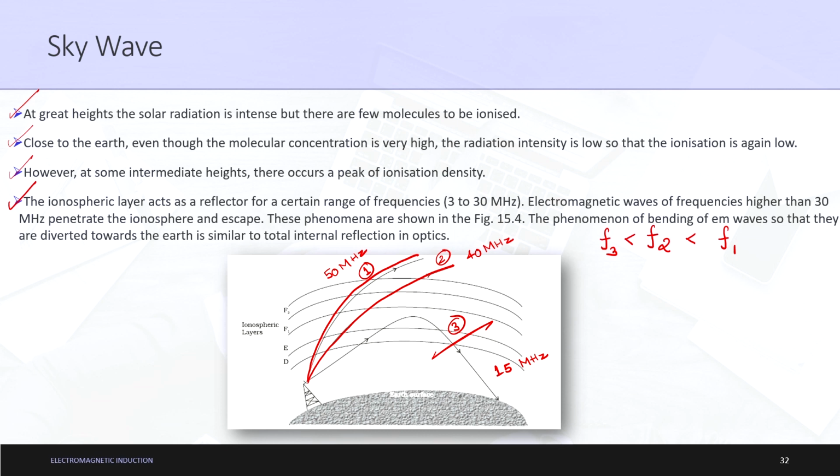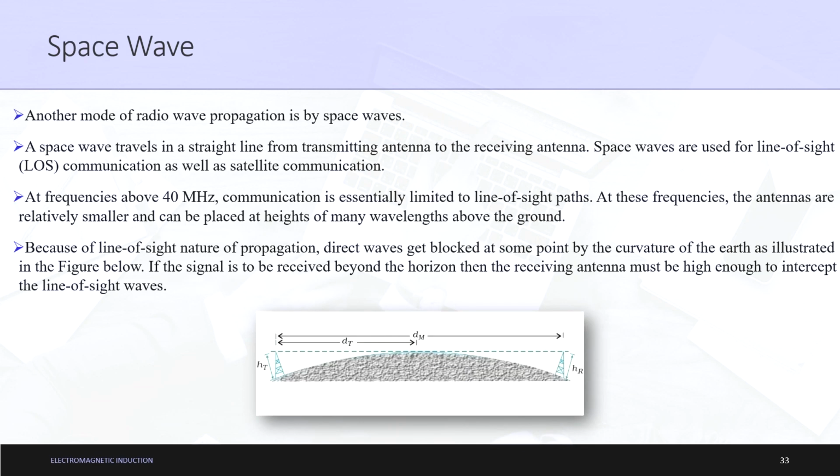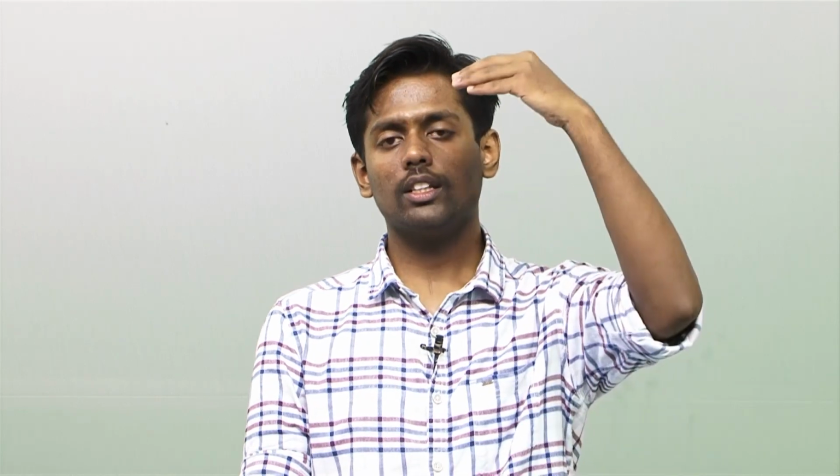Let us move on to space wave. So, what is space wave? As the name suggests, if the medium to conceptualize or to reflect the wave from point A to point B is space, it is known as space wave. How is space wave used? Can we use space wave as a reflector or not? We will get to know in this slide.